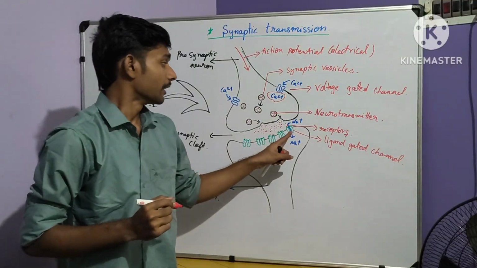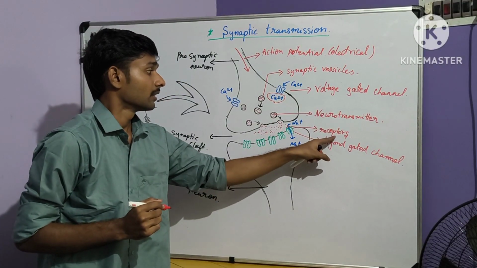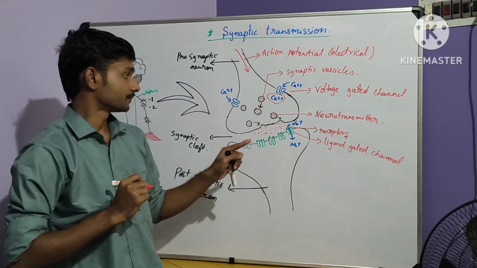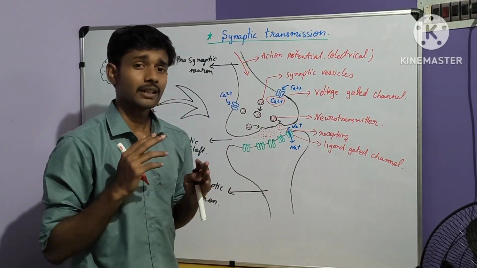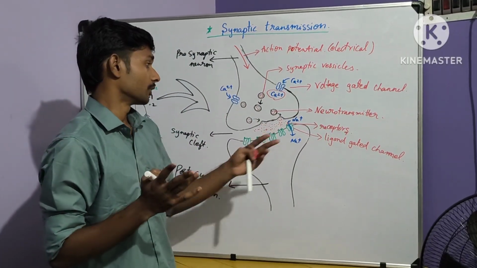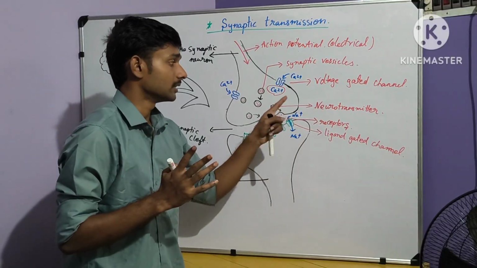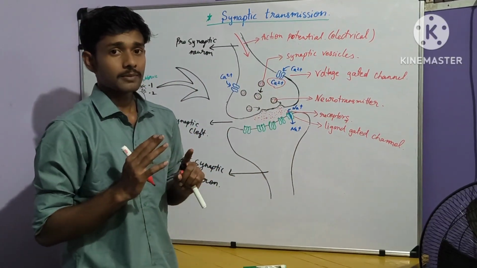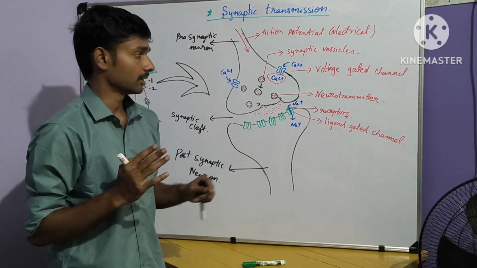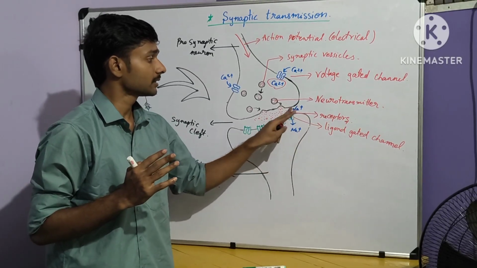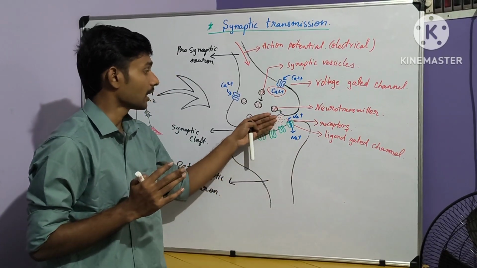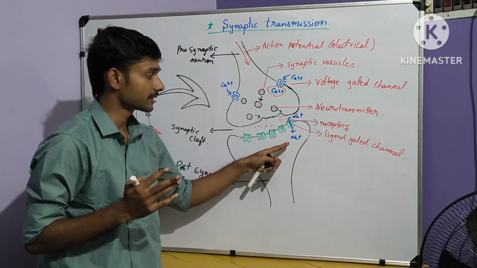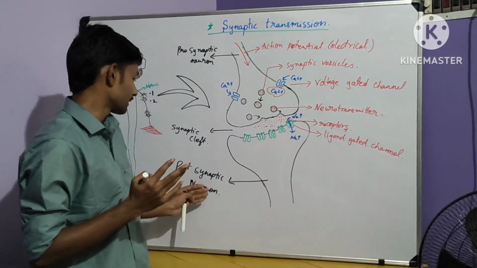Okay, let's see. When receptors bind, there are two types of neurotransmitters. One is inhibitory, another is excitatory neurotransmitters. When inhibitory neurotransmitters attach to these receptors, this closes the ligand gated channel. It does not allow the movement of sodium inside the postsynaptic neuron.